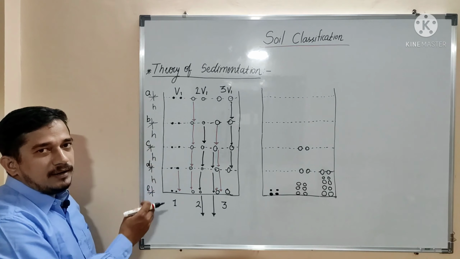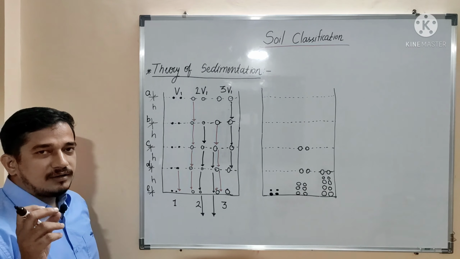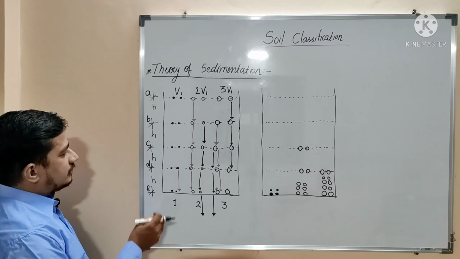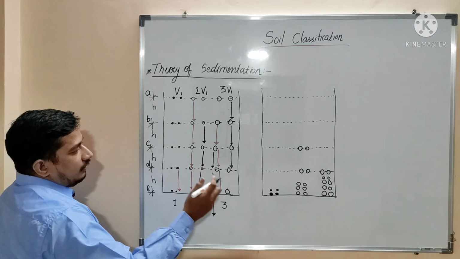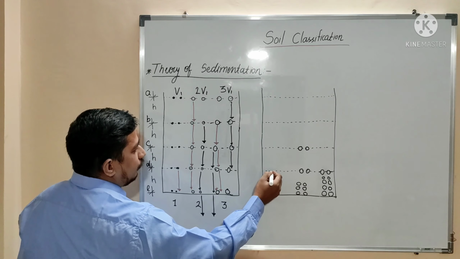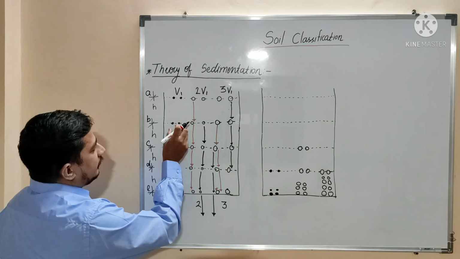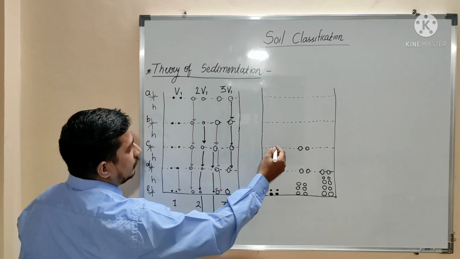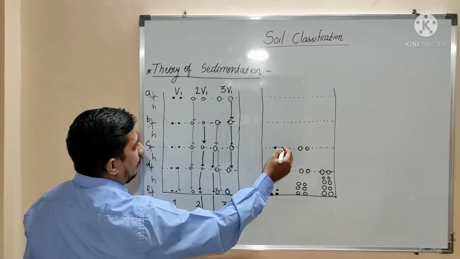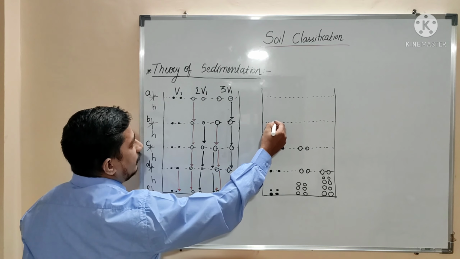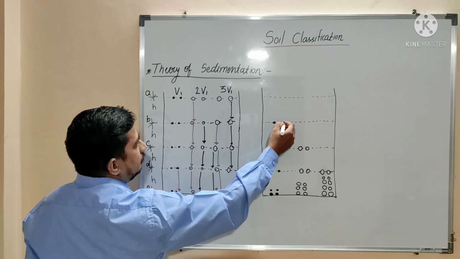As all of these particles which are smaller in size can travel by distance h only, the particle which is at level C will go to level D. The particle which is at level B will go to level C, and the particle which is at level A will go to level B.